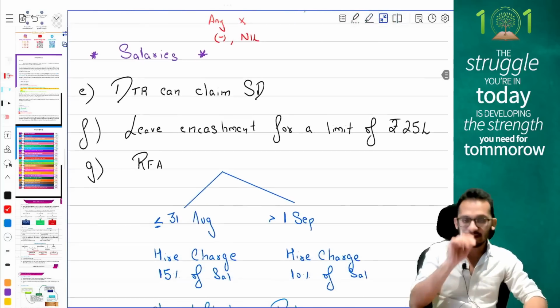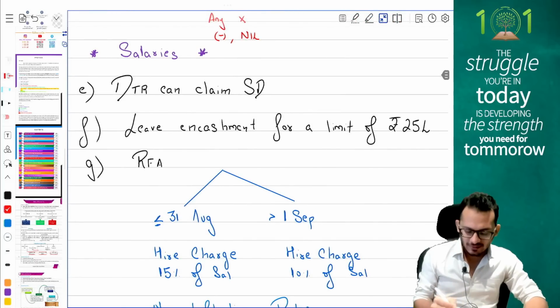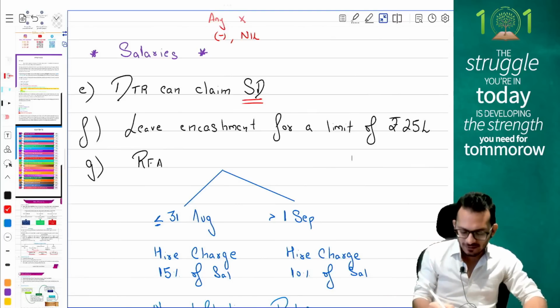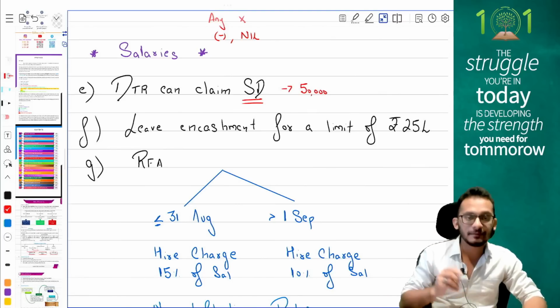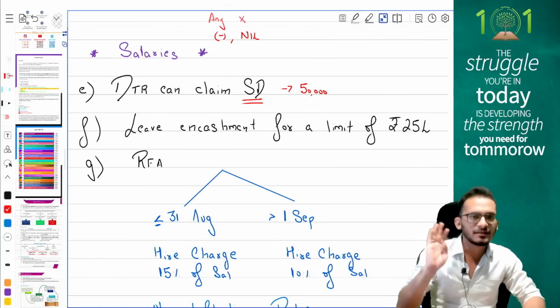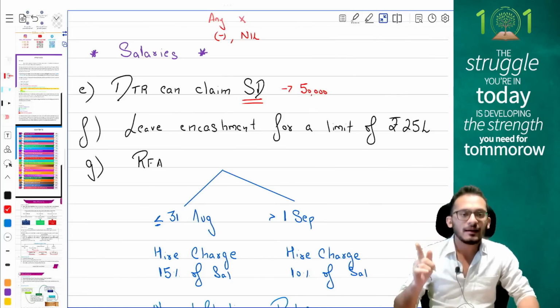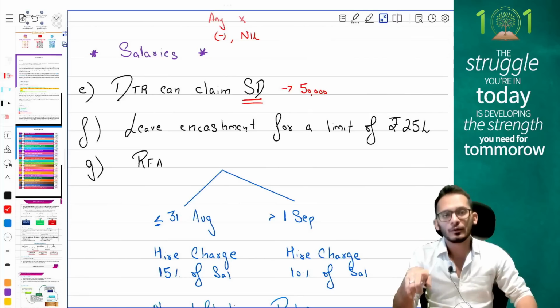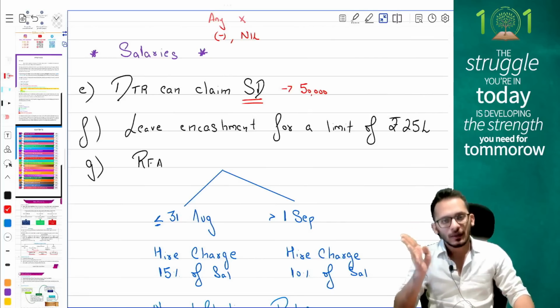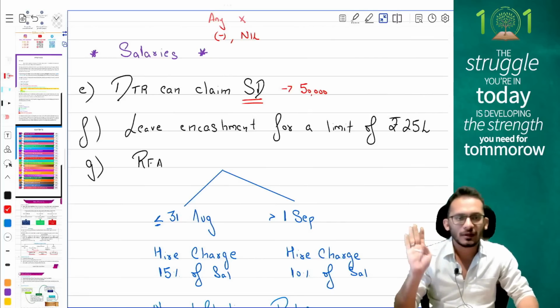When it comes to salaries, the current year amendment comes and clarifies default tax regime can claim standard deduction under default also. So salaries is now eligible for a standard deduction of rupees 50,000 whether you are under default regime or under alternate regime. So please ensure in a clubbing question or any question for that matter which has the word salaries, unless the question says that the salary is computed or the salary is income from salaries, you have to give a 50,000 deduction both under new regime and under old regime.